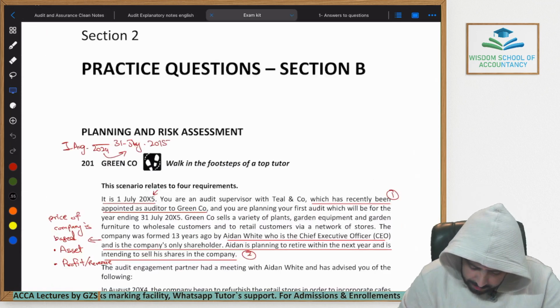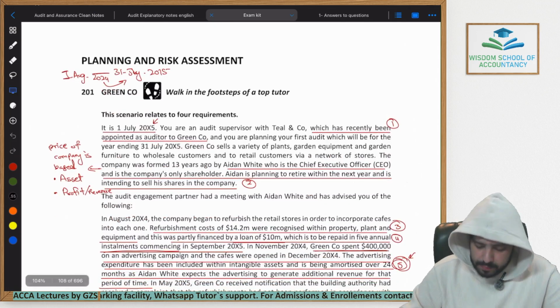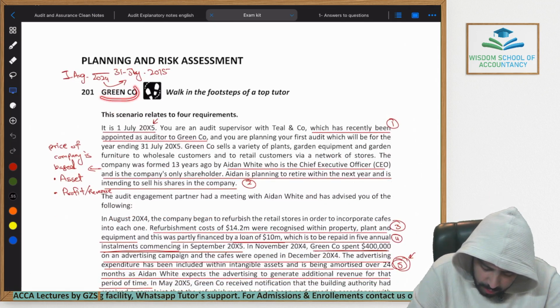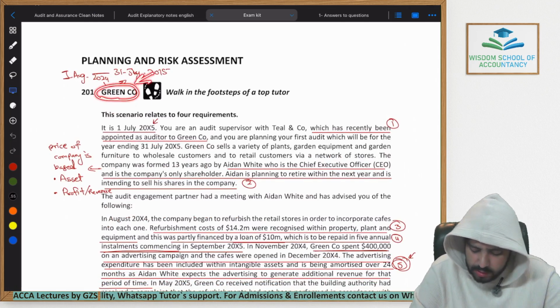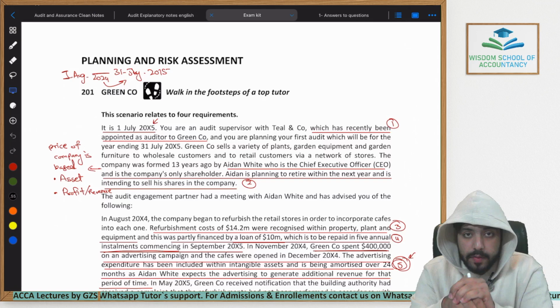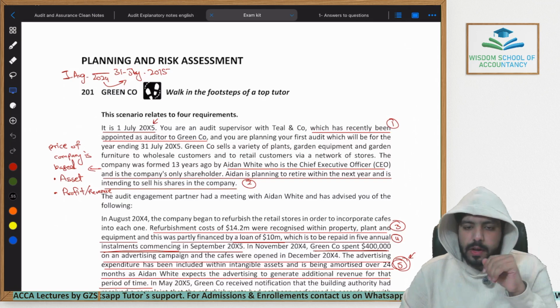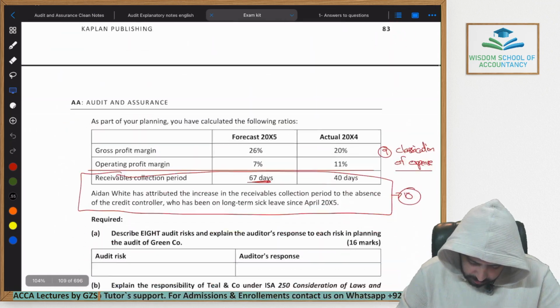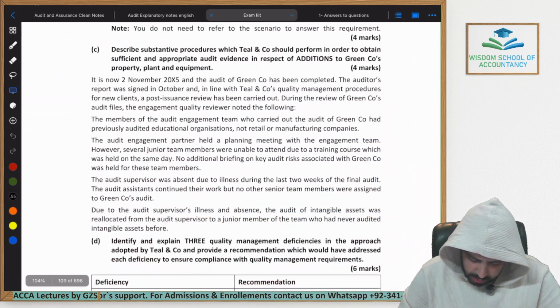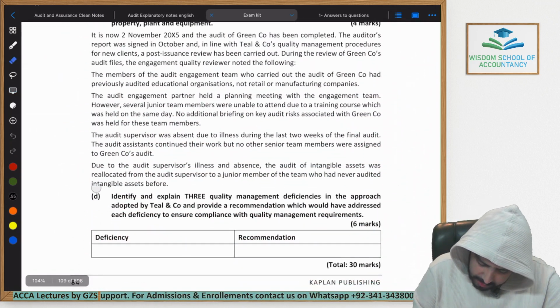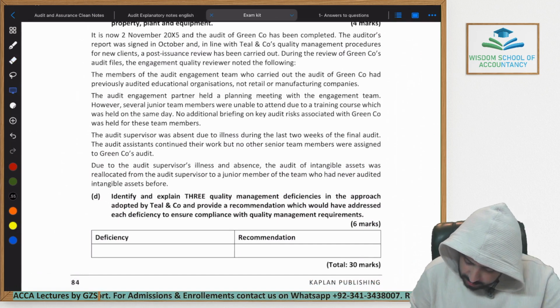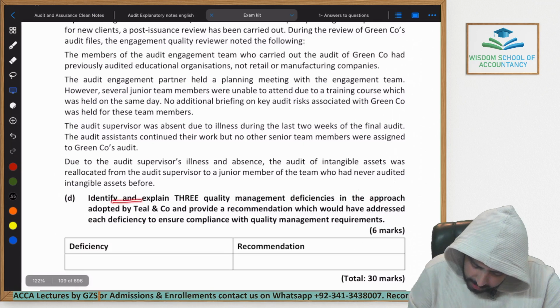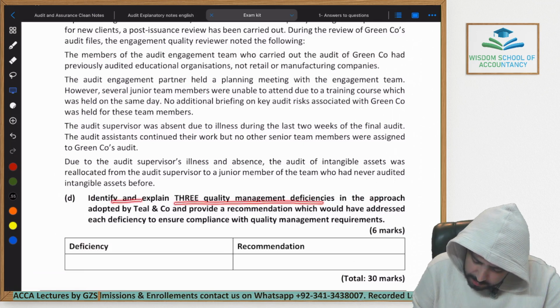Moving towards the exam kit, the first question of quality which we are going to solve is again Green Corporation. If you remember, this is the same question that we have already attempted for audit risk as well. If I move towards the requirement of the question, let's come towards requirement number D. What does requirement D demand? The examiner states, identify and explain three quality management deficiencies in the approach adopted by Teal and Corporation.